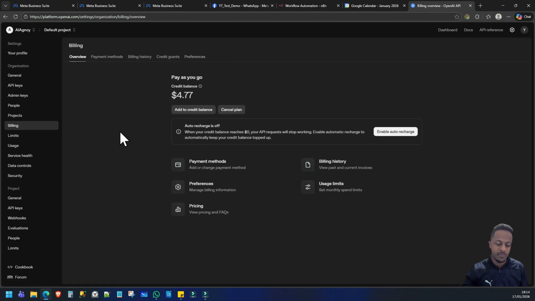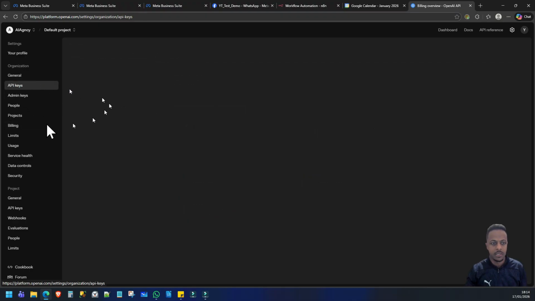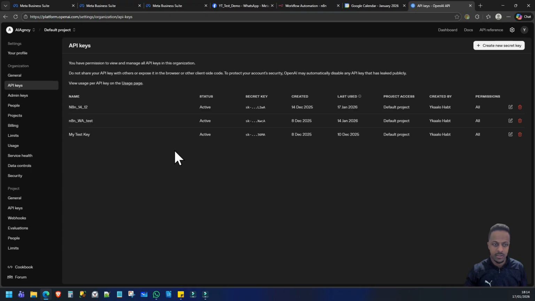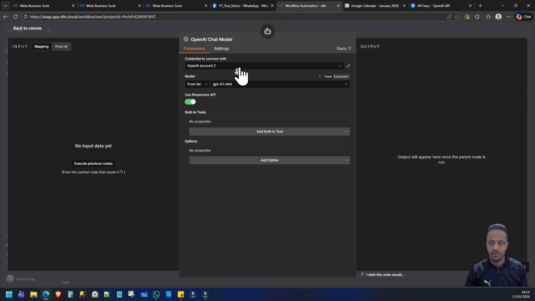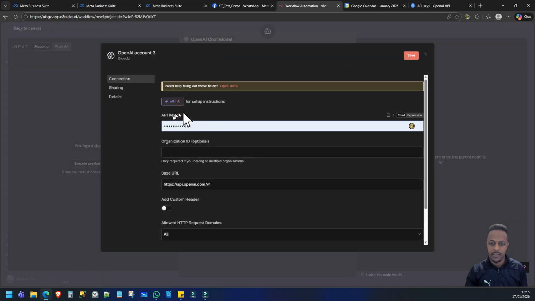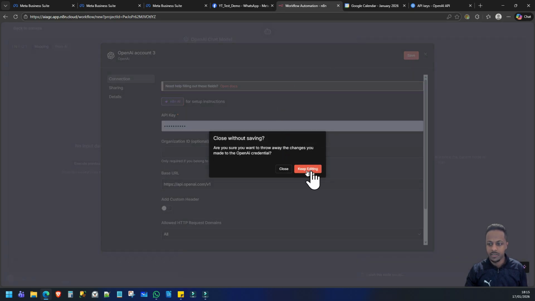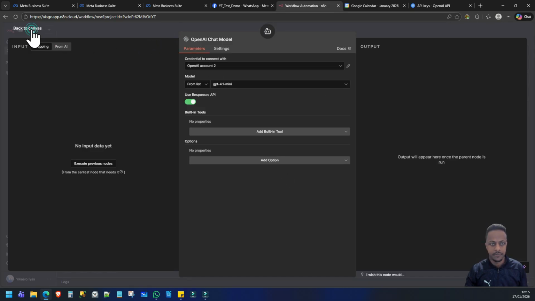So I added £5 probably over a month, 2 months ago, and it's only gone down by a little bit, $4.77. So what you want to do once you've created your account and added some money to it, you want to go to create new secret key, give it a name, and then you just copy that key down below. Once you've got that, you want to go to create new credentials, add the API key, and that's all there is to it. Nothing else to it.